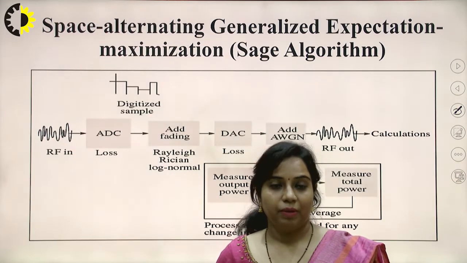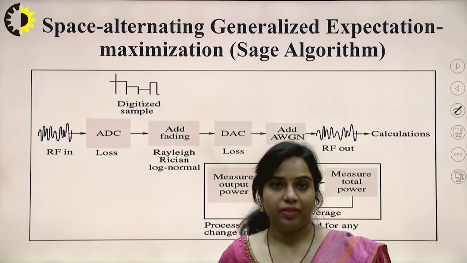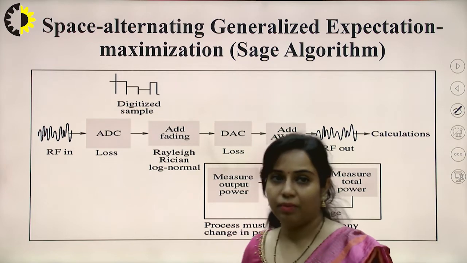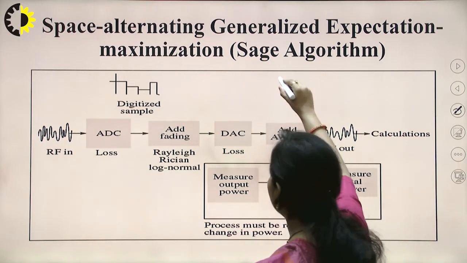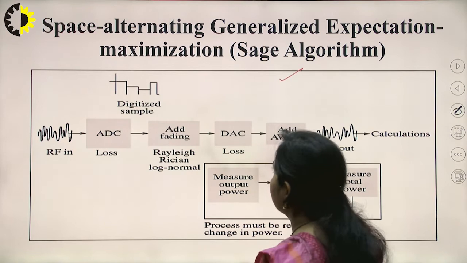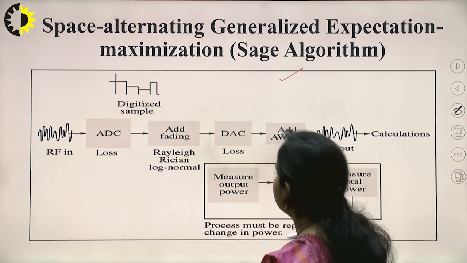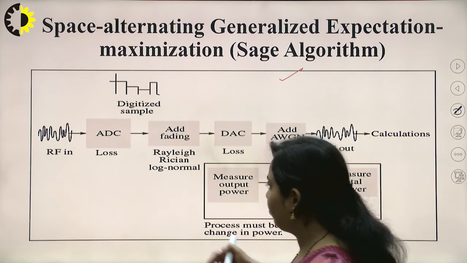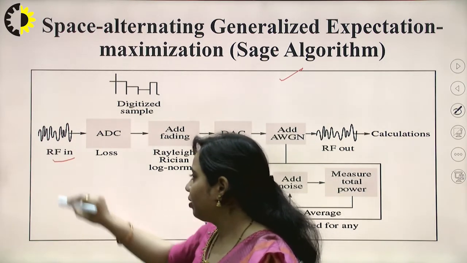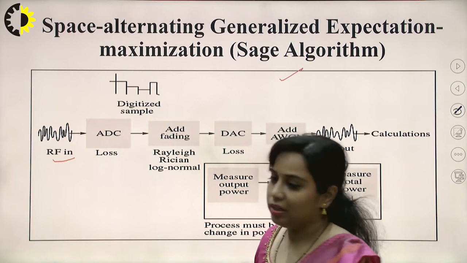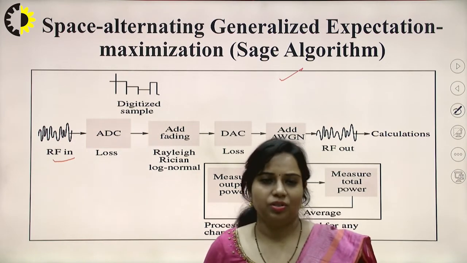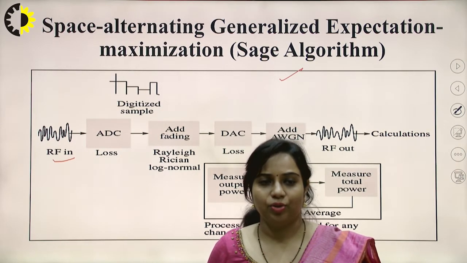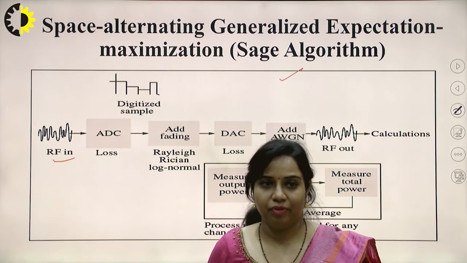Now, next is space alternating generalized expectation maximization, that is the SAGE algorithm. So, the full form of SAGE is this one. This is the SAGE algorithm which is going to design a channel model. You can see over here that this is the RF input. RF input is a signal which is present in the radio frequency range.